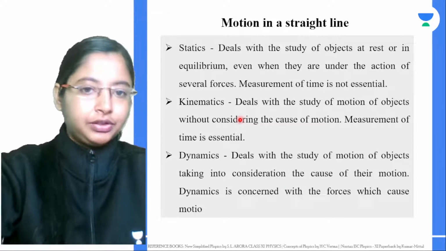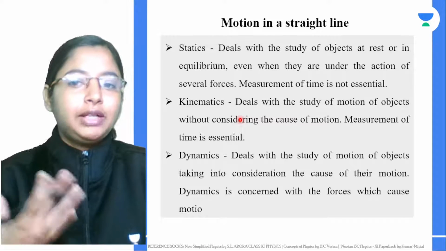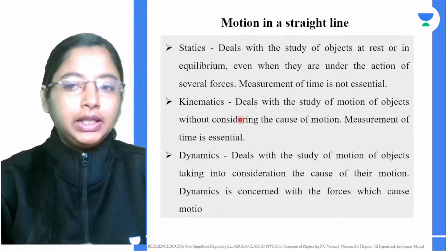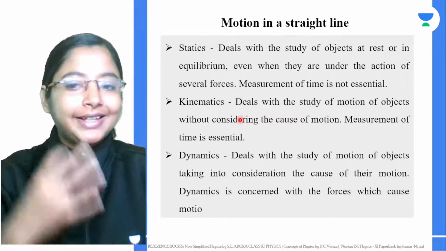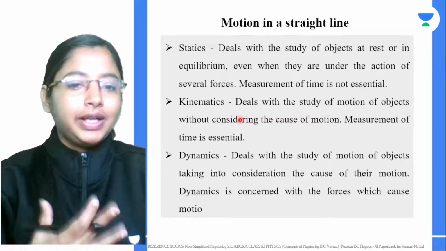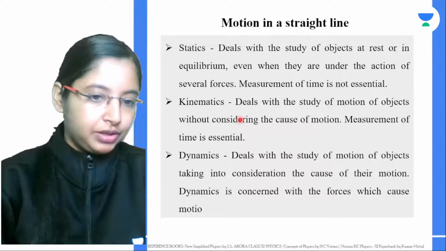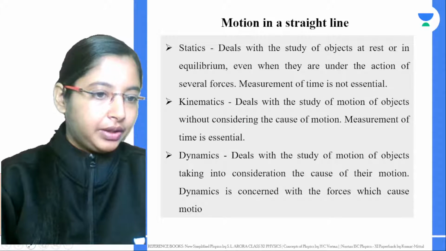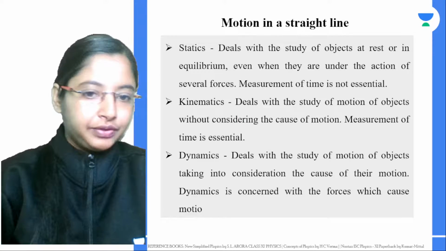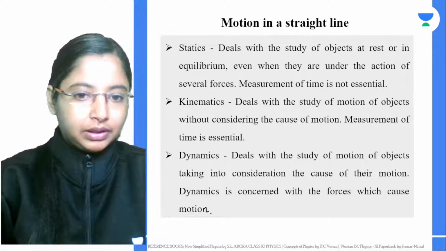Okay, force is related to motion. Yeah, that's dynamics. If you deal with the subject of motion of objects, taking into consideration what was their cause, then it is dynamics. Dynamics is concerned with the forces which cause this particular motion. That actually deals with your dynamics.